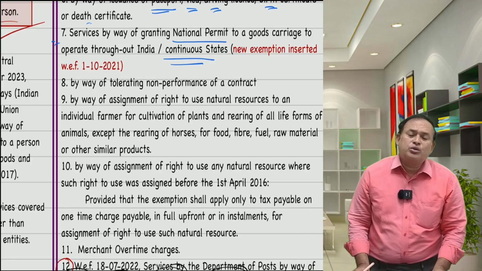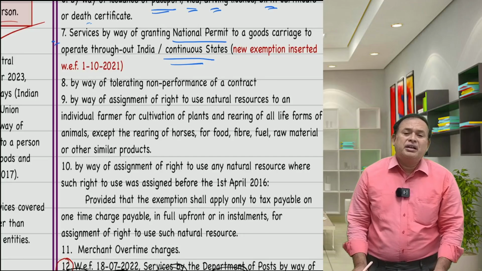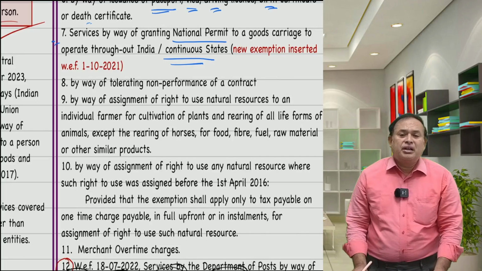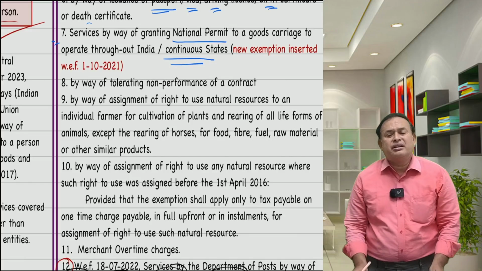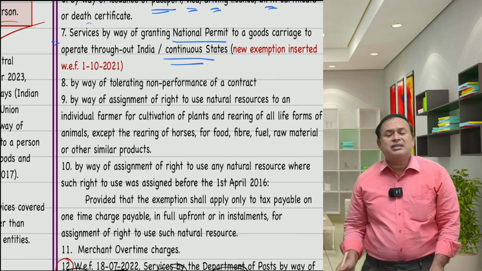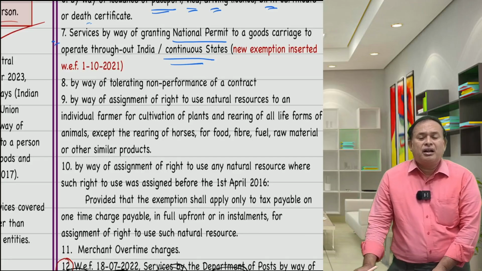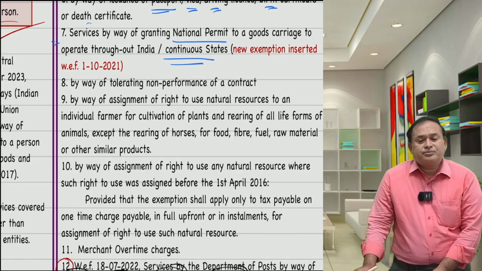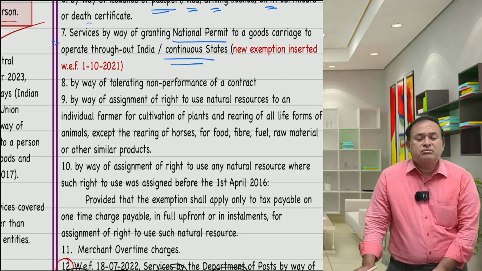Or if the services are to unregistered individuals, sir, not a business entity, it is not going to attract GST at all. If it is not a business entity, then you have to see whether the fee is rupees 5,000 or less.